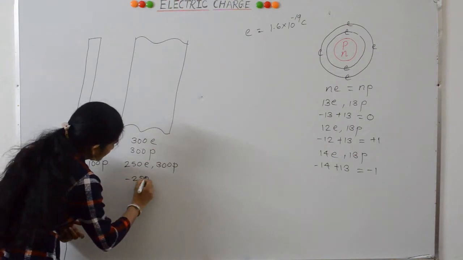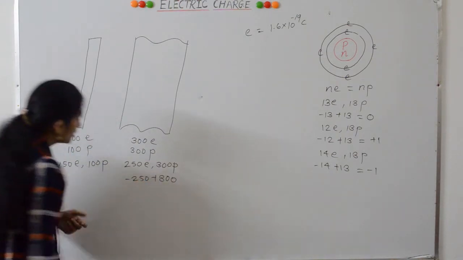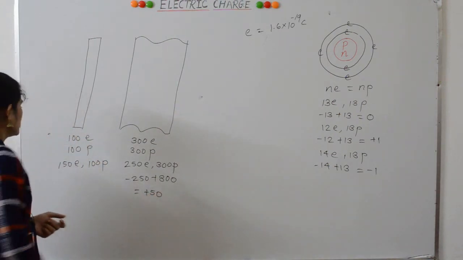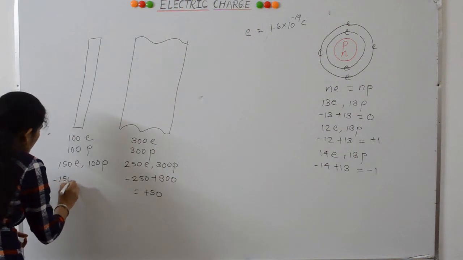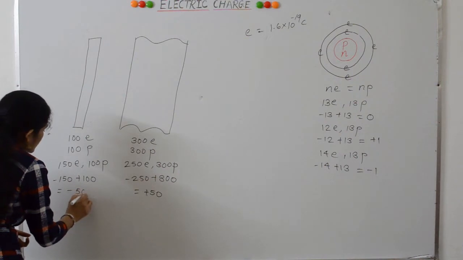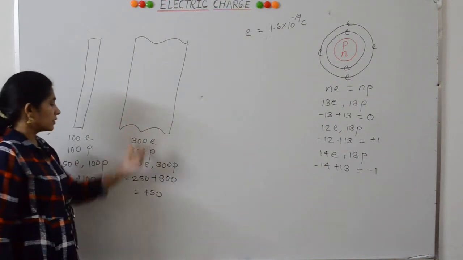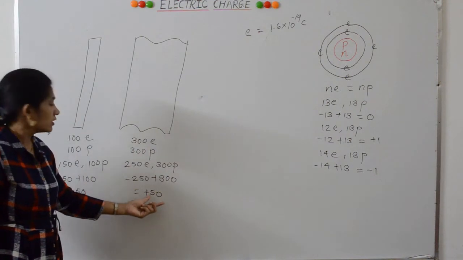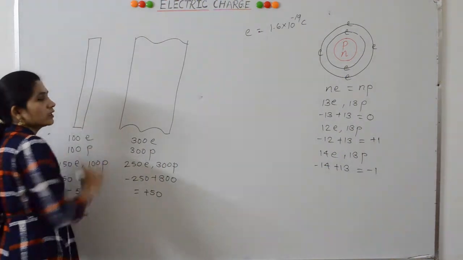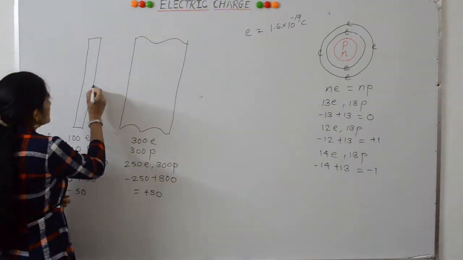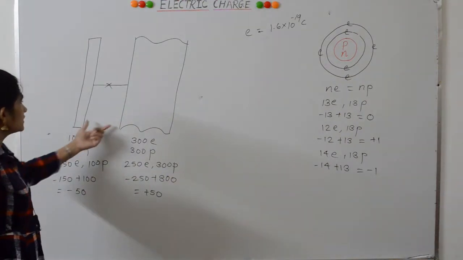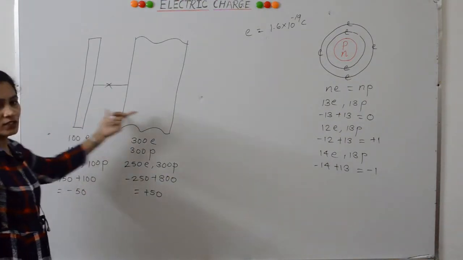Minus 250 plus 300 is plus 50. And here minus 150 plus 100 is minus 50. In this way, the object becomes positively charged after losing electrons and negatively charged after gaining electrons. Because of the opposite charge, now they attract each other. I think now it's clear how the object becomes charged after rubbing.